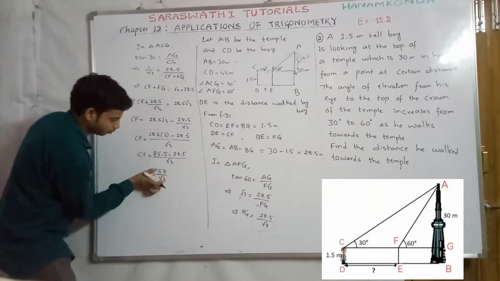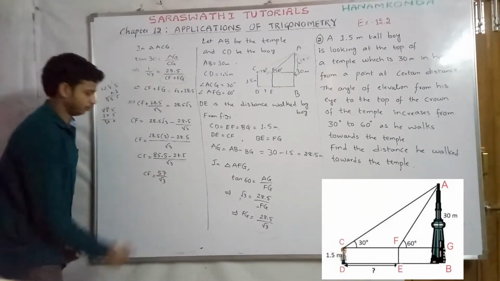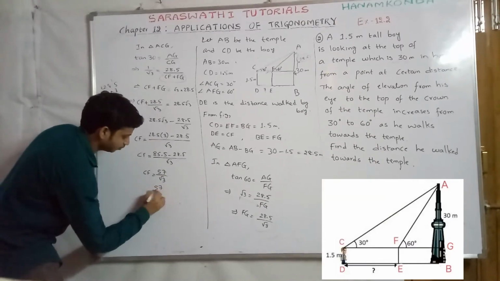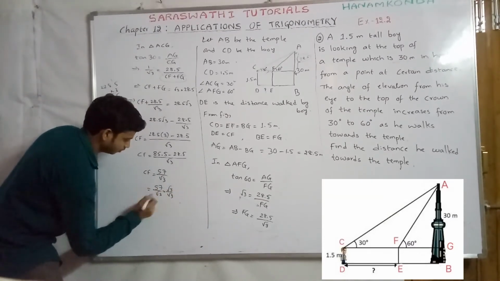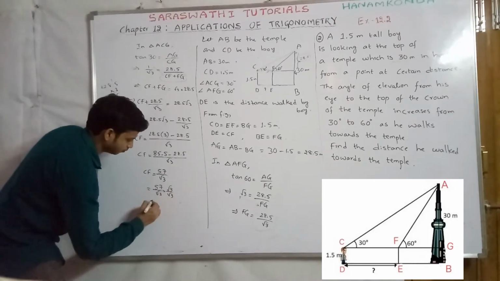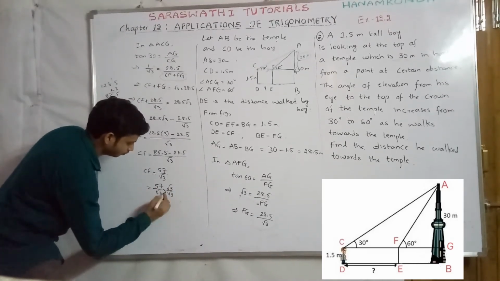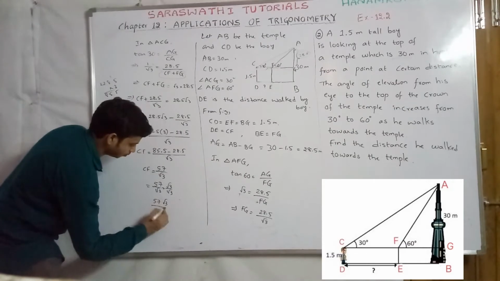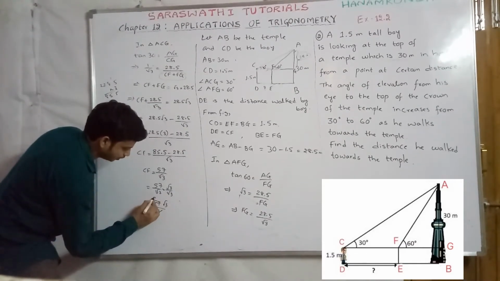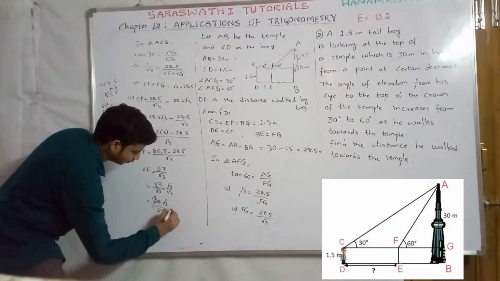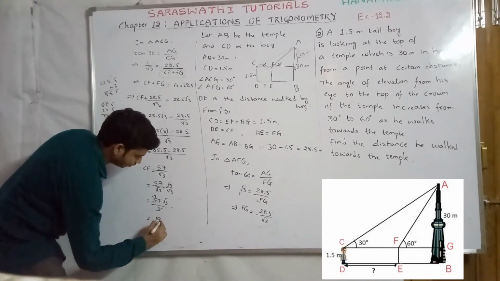So now multiply both numerator and denominator with root 3. So 57 by root 3 into root 3 by root 3. Its value equals 57 into root 3 by root 3 into root 3, which is 3. So 3 nineteens are 57, giving 19 root 3.